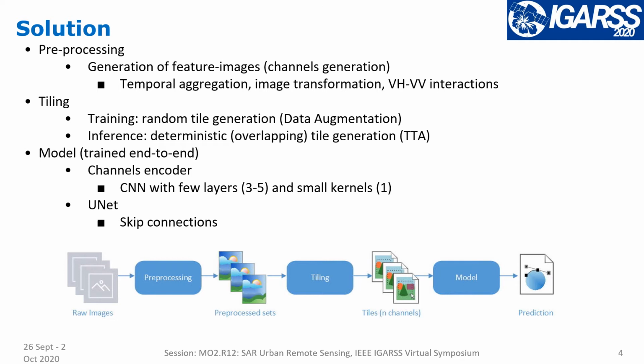It is composed of 2 submodels, which we trained end-to-end. The first is a channels encoder, which is a small CNN with few layers, 3 to 5, and very small kernel size, always 1, sometimes for the first layer, size 3. It is used to find an optimal 3 channels representation for the 20 channels input.